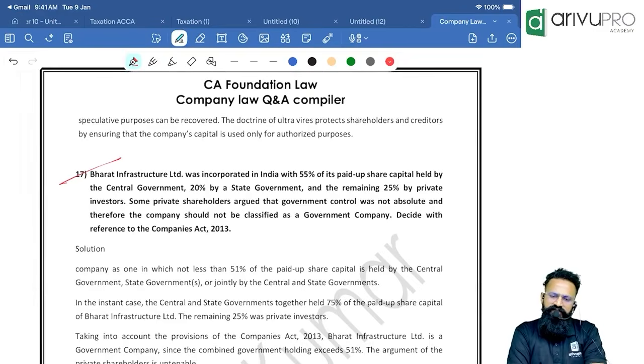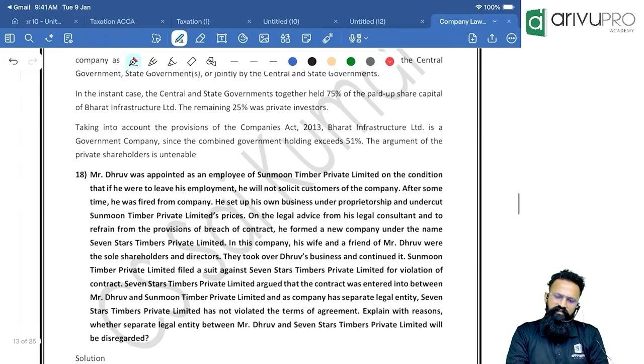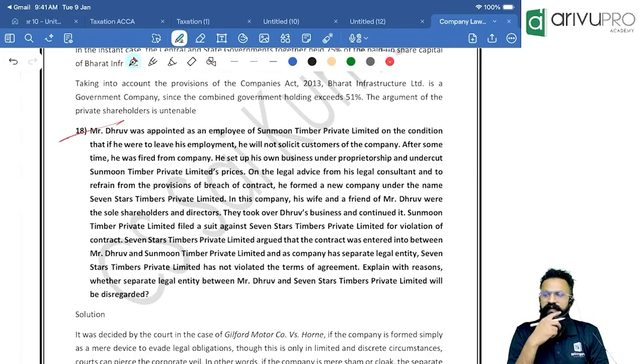Bharat Infrastructure was incorporated in India with 55% of paid up capital held by CG, 20% by SG, and the remaining 25% by private investors. Some private shareholders argued that the government control was not absolute and therefore the company should not be classified as a government company. Because first point itself, it is a government company. So 55 plus 20 is definitely a government company. See how many times a government company provision has been asked. I don't know if you guys are realizing that.